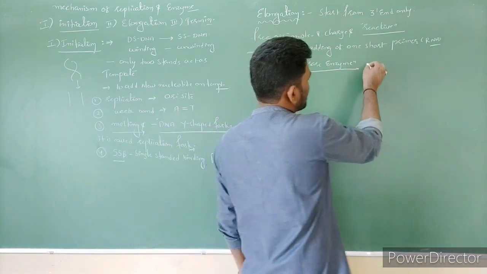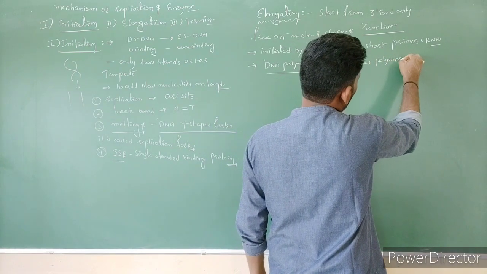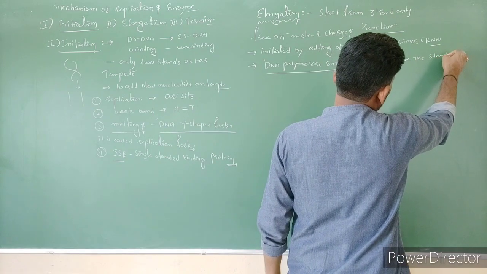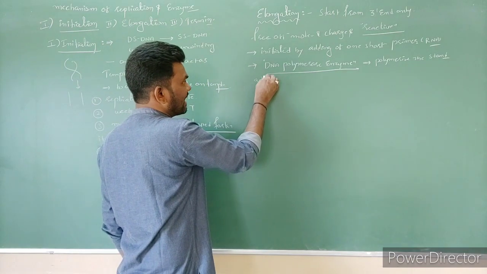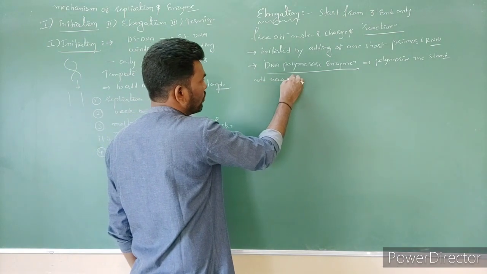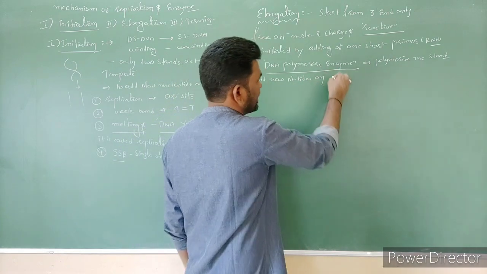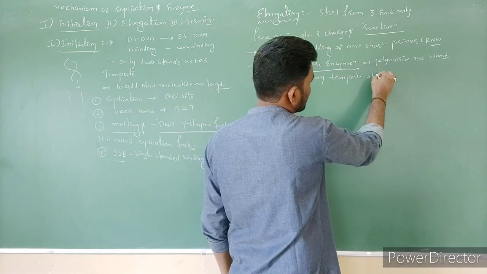Now this DNA polymerase enzyme is going to polymerize the strand. It means it is going to add new nucleotides on the template strand.